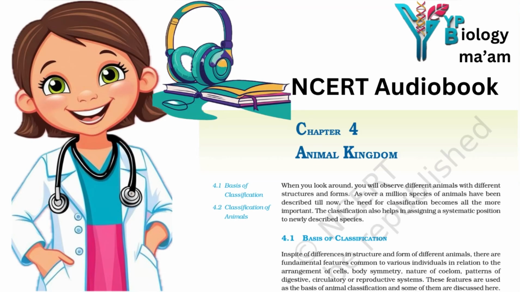Around, you will observe different animals with different structures and forms. As over a million species of animals have been described till now, the need for classification becomes all the more important. The classification also helps in assigning a systematic position to newly described species.